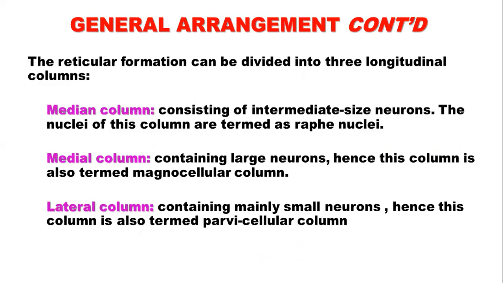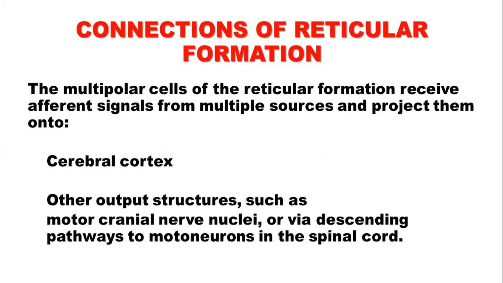The reticular formation can be divided into three longitudinal columns: median column, medial column, and lateral column. Median column consists of intermediate sized neurons. The nuclei of this column are termed as raphe nuclei, and medial column contain large neurons. Hence, this column is also termed as magnocellular column. Lateral column contains mainly small neurons, and this column is also termed as parvicellular column.